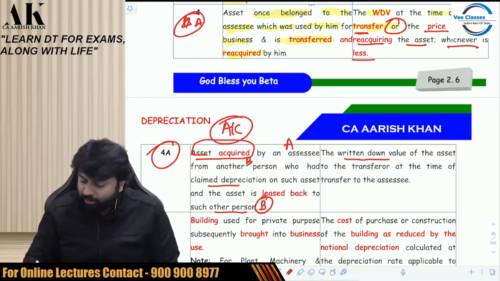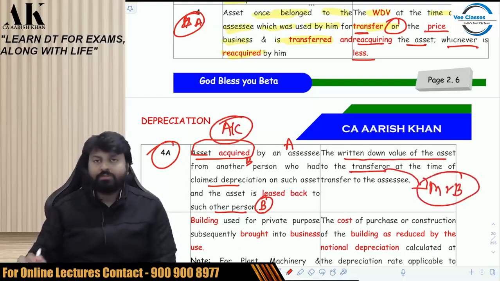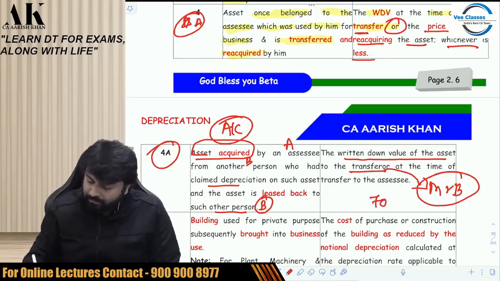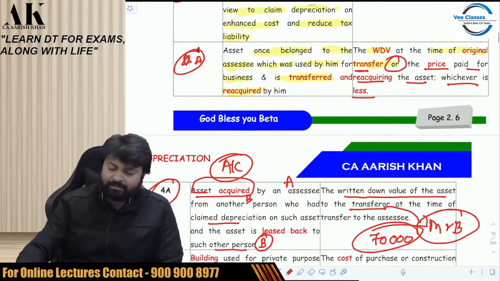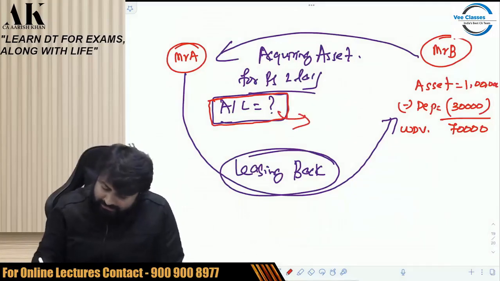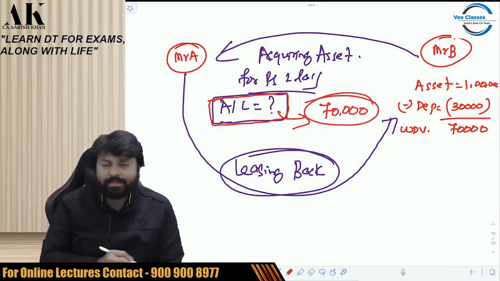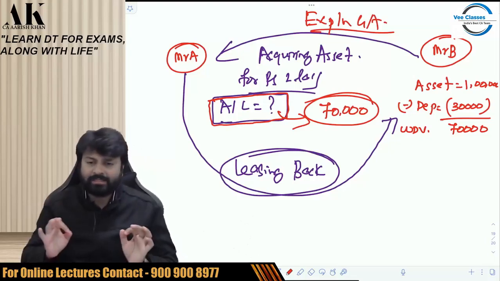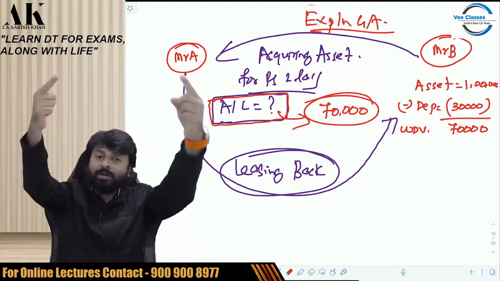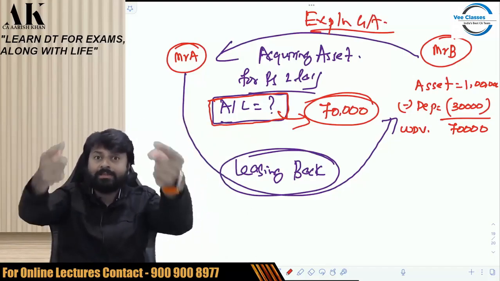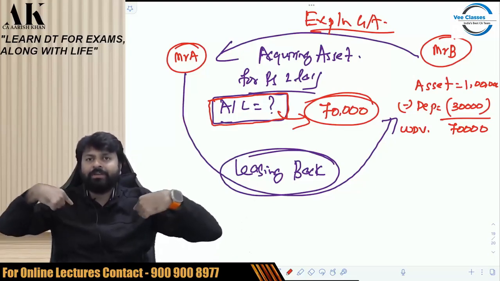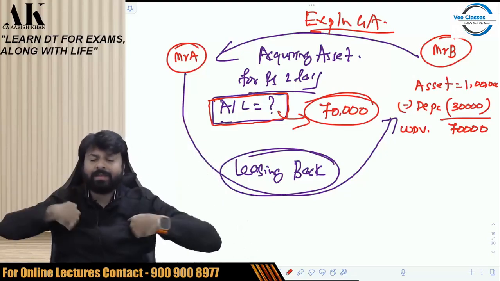The actual cost will be the WDV of the asset to the transferor. Who is the transferor? Mr. B is the transferor. So whatever is the WDV of the asset in the hands of the transferor, that will become the actual cost in your hands. So in that case, what is the WDV? 70,000 rupees is the WDV. So in this case, the actual cost will remain 70,000. This is what Explanation 4A to Section 43(1) has to say. Just take a photograph of this. That asset once belonged to somebody else. That person is claiming depreciation. Then I am acquiring, then I am leasing back the same asset to the same person. In that case, when I am acquiring the asset, the WDV of the asset in the hands of the transferor will become my actual cost. Check.